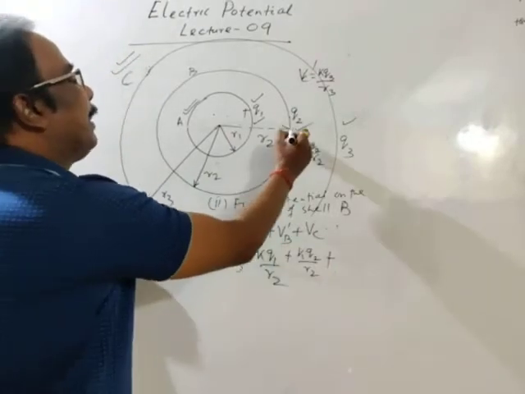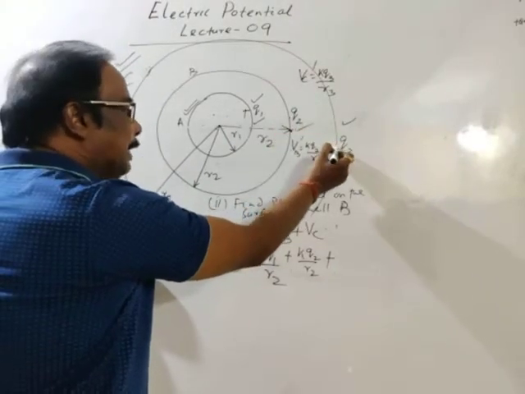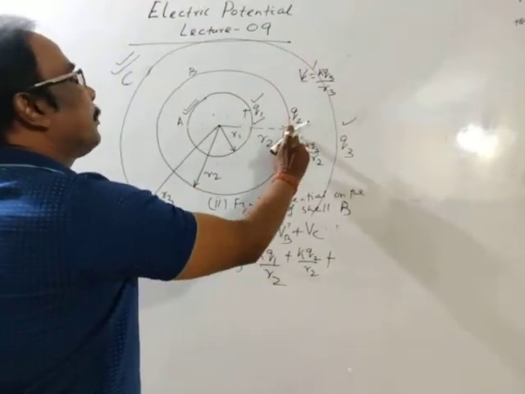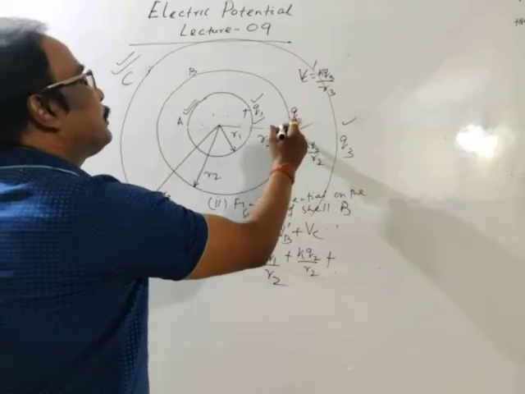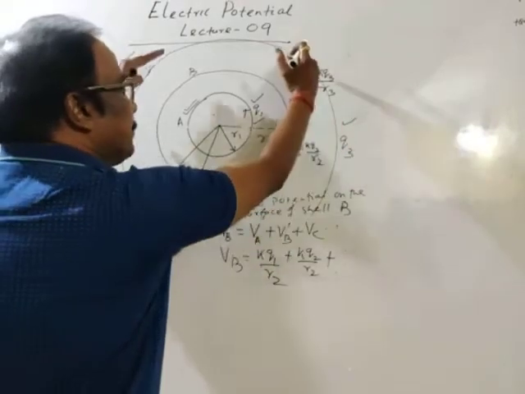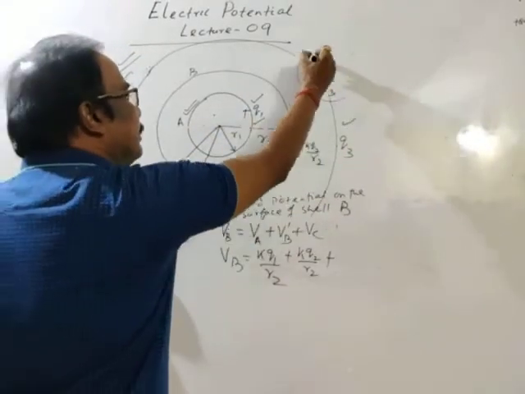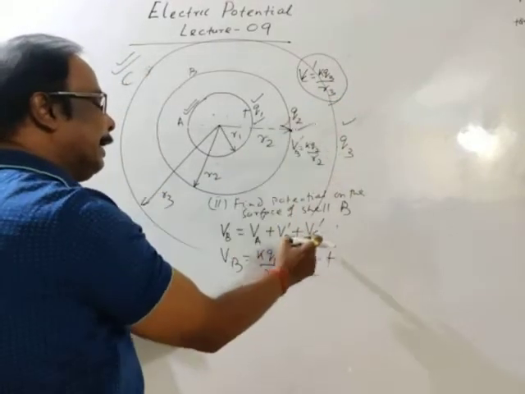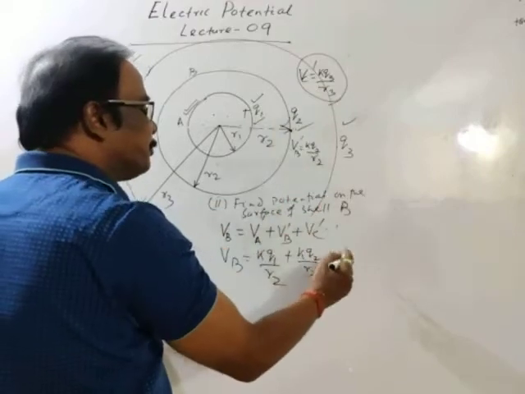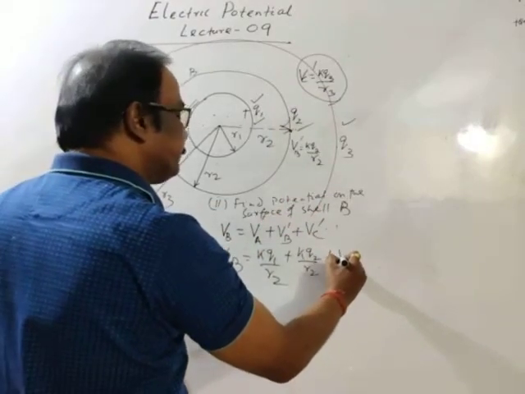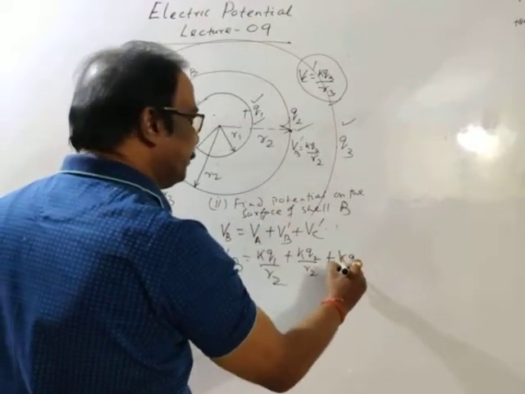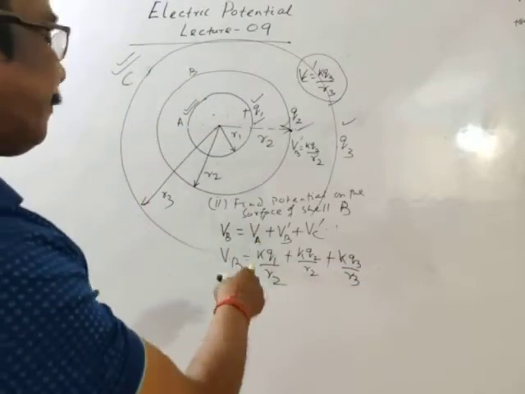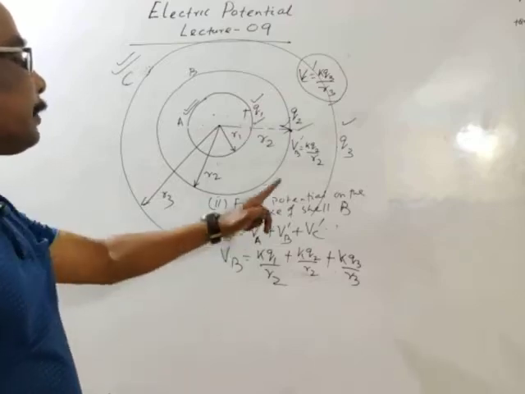This point is inside the surface of cell C. This point means on the surface of cell B. This point is inside the surface of cell C. So potential on its surface is equal to potential at any point inside it, means again VCA dash. So that is equal to KQ3 by R3. Is it clear? Potential on the surface of cell B.